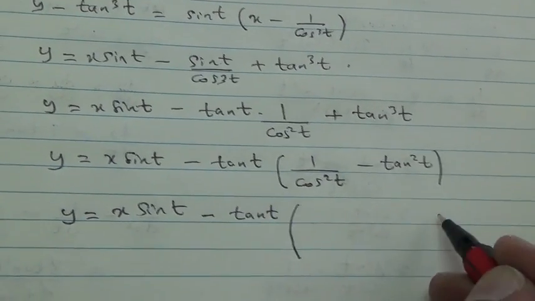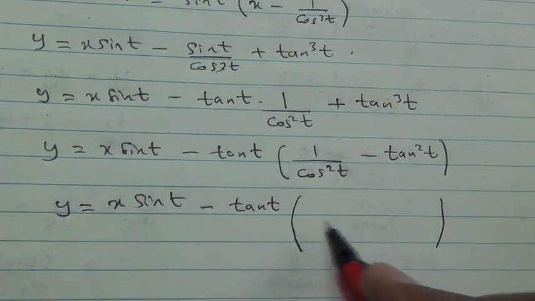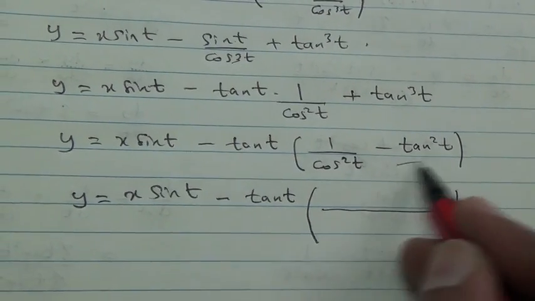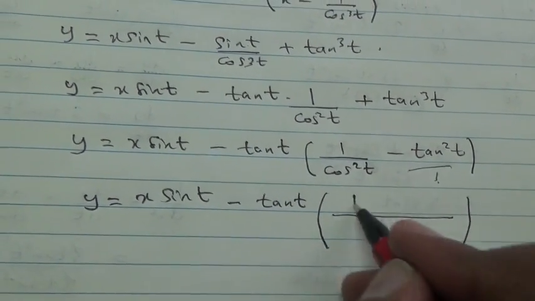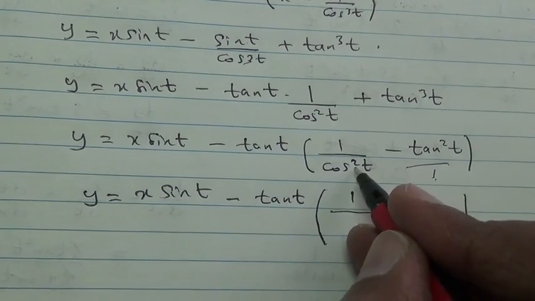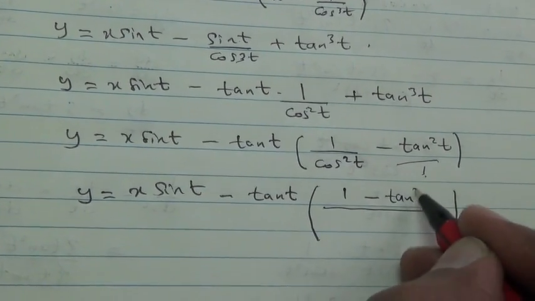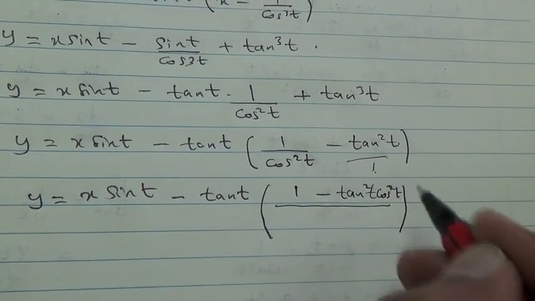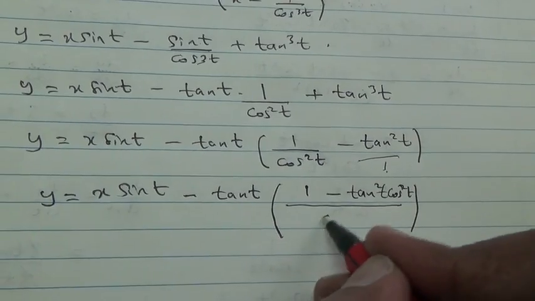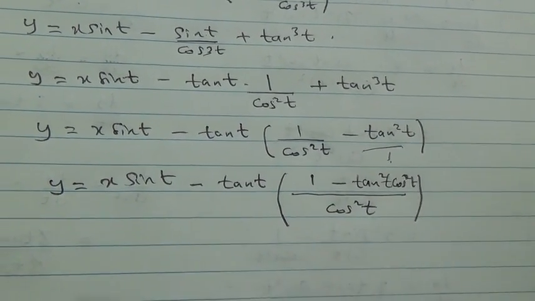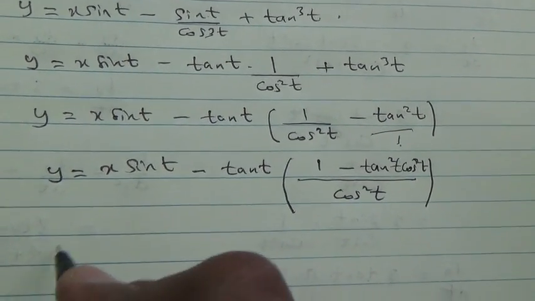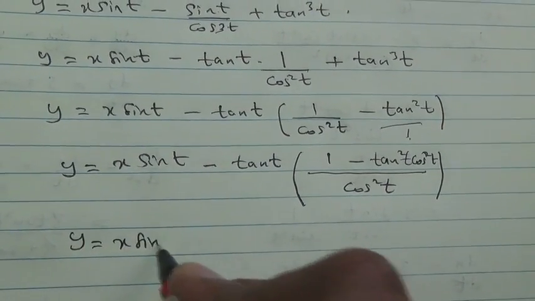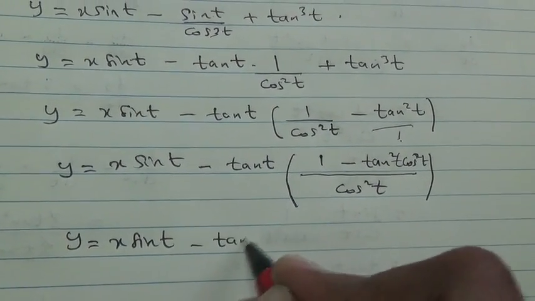It's up to you how you want to proceed. We can do cross multiplication. 1 times 1 is 1, minus tan square t times cos square t. 1 times cos square t is cos square t. So y is equal to x sine of t minus tan of t.